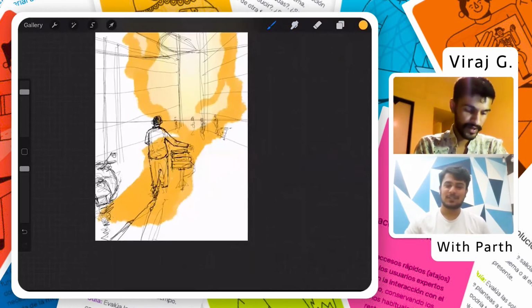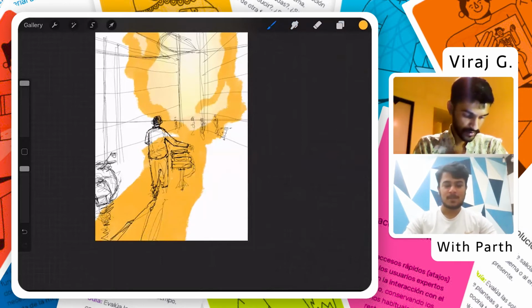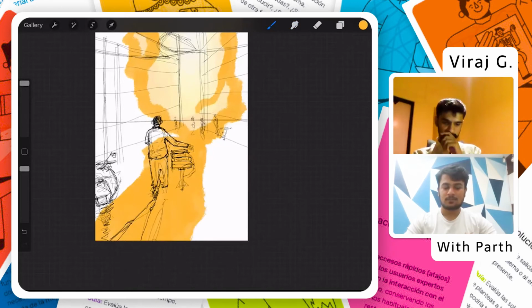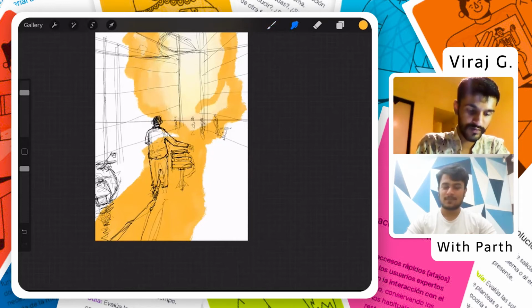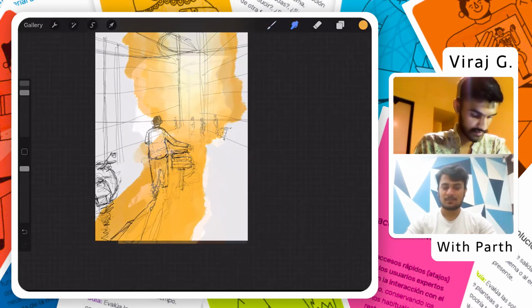So medium is not the thing which is helping you imagine, right? Imagination is what you're supposed to do on your own. Medium is just to get on paper or on screen what you are imagining. So that is the main thing.